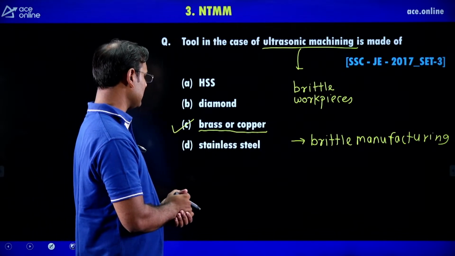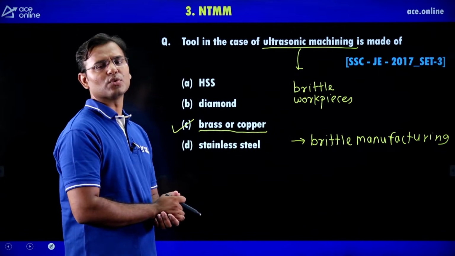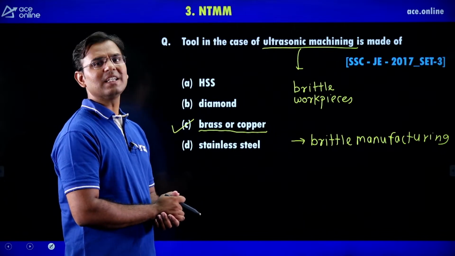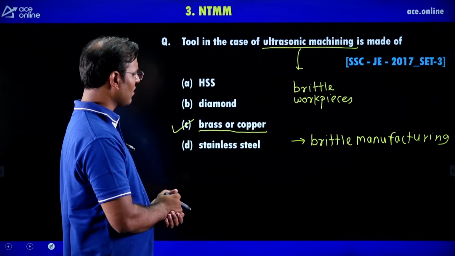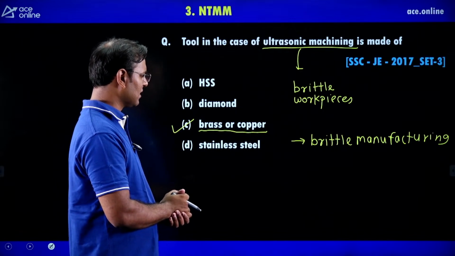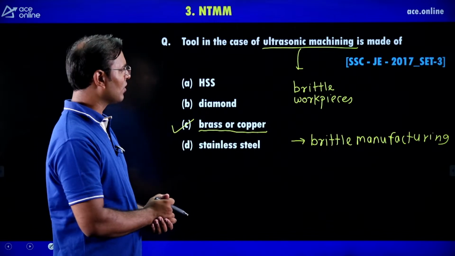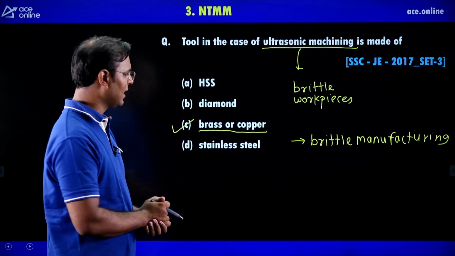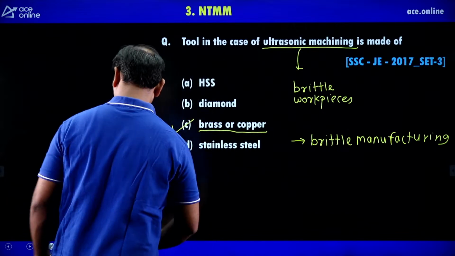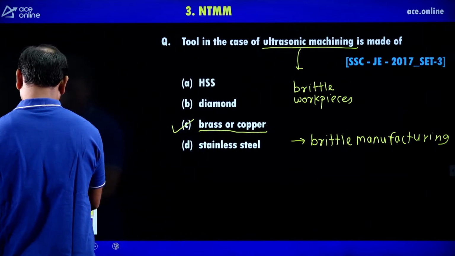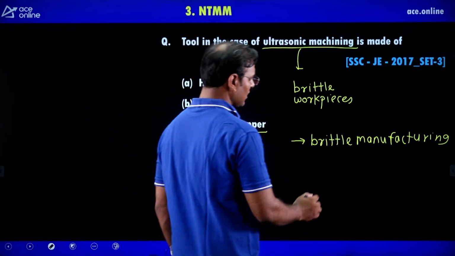If you use HSS, diamond or stainless steel, there will also be some brittle fracture. The mechanism of material removal is because of brittleness; it is going to cut because of brittleness.